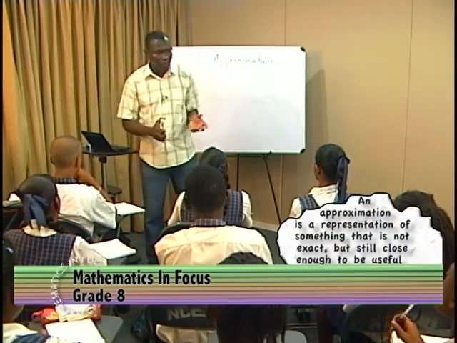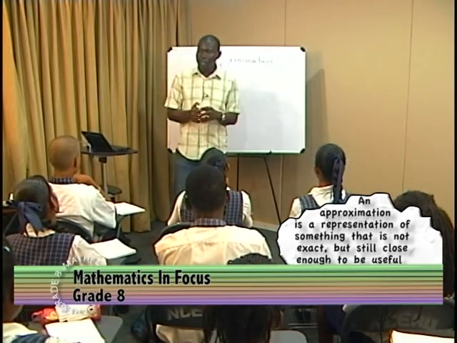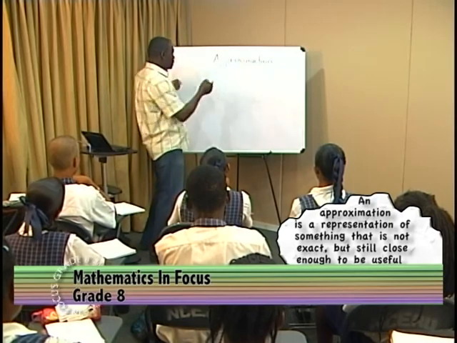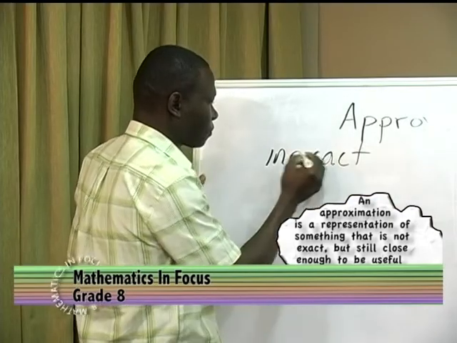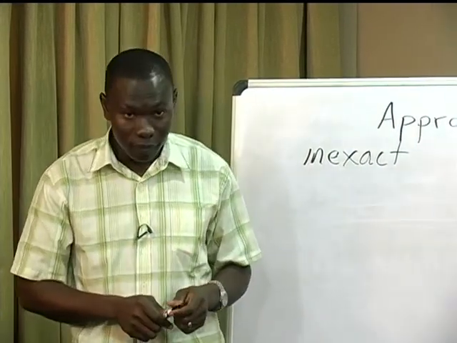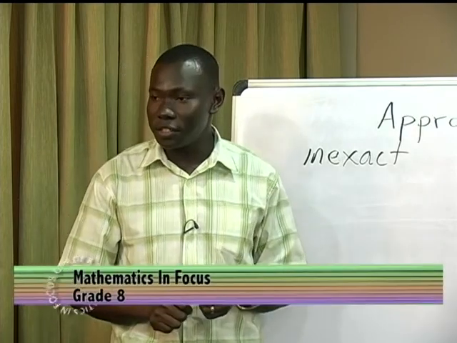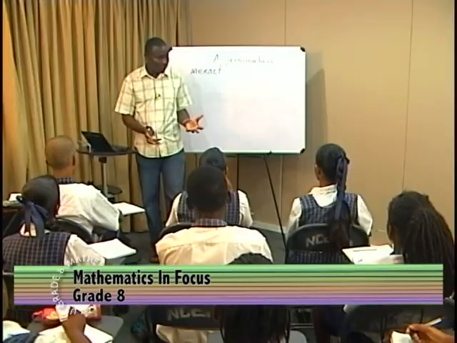So, how do we define approximation? What really is approximation? Approximation refers to an inexact value, or an inexact representation of something. But this inexact representation is so close that it can be used in the place of the actual number or of the actual whatever we are approximating. Is that clear? Yes.